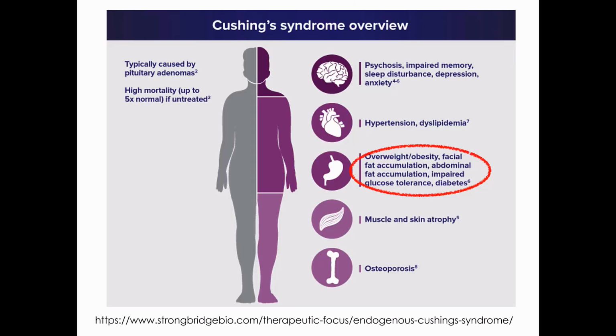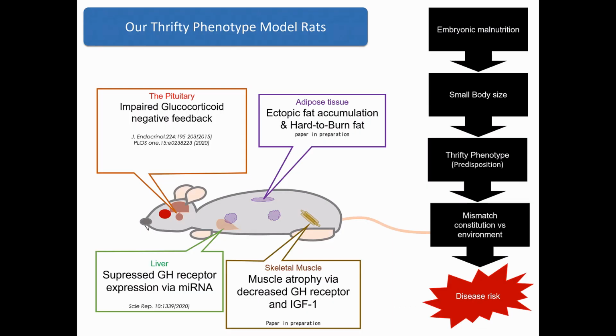Elevated glucocorticoid levels present with various symptoms other than hypertension, as evidenced by Cushing's syndrome. We are going to analyze other symptoms caused by the mismatch in our model rats in the near future. In summary, our model rats have a small body size caused by the trade-off of blocking the GH signal in the liver. It is thought that the mismatch between the phenotype and the high-fat diet environment caused an increase in blood pressure, like the Dutch famine type.